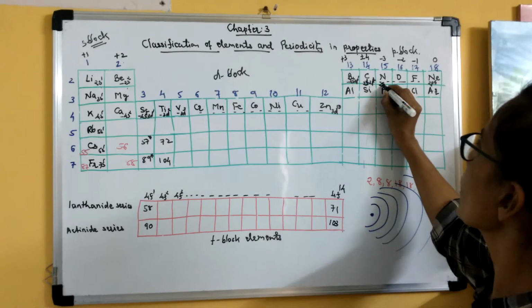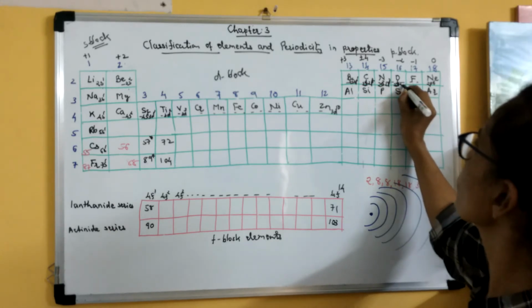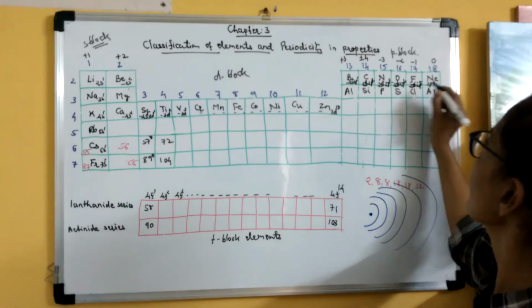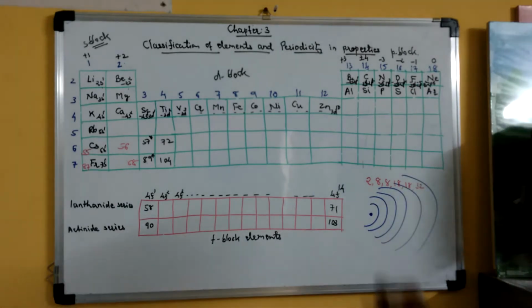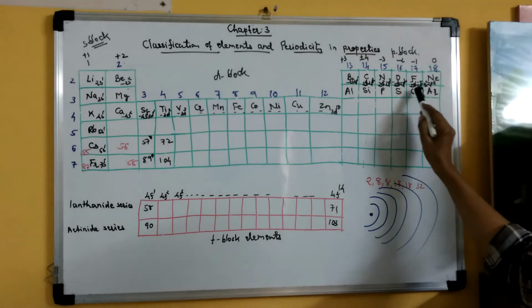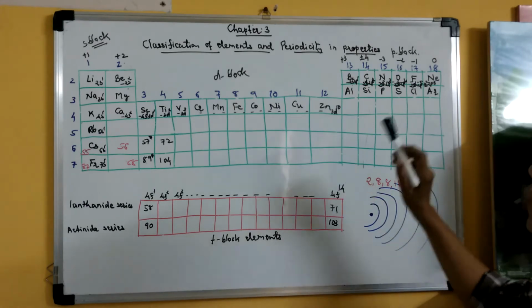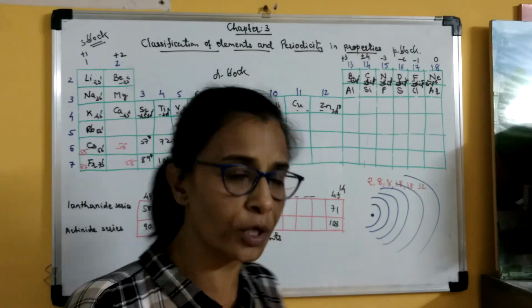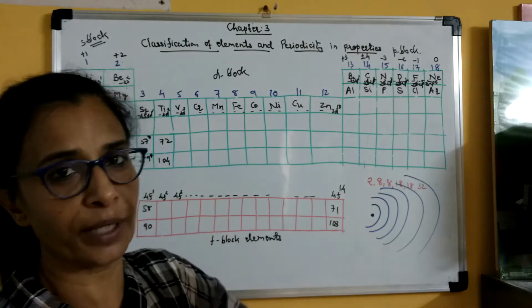Here it is 2s2, 2p3, then 2s2, 2p4, then 2s2, 2p5, and 2s2, 2p6. So after carbon, the number of valence electrons increases: it is 5, 6, 7, 8. If the number of valence electrons is more than 4, then we have to subtract that number from 8.